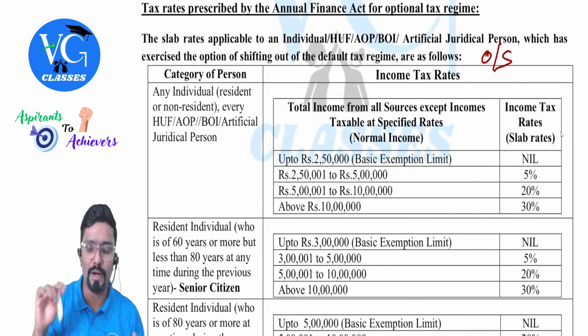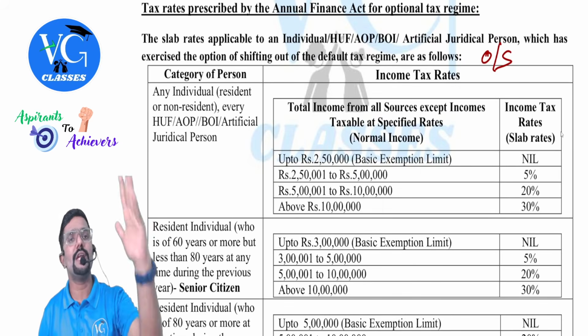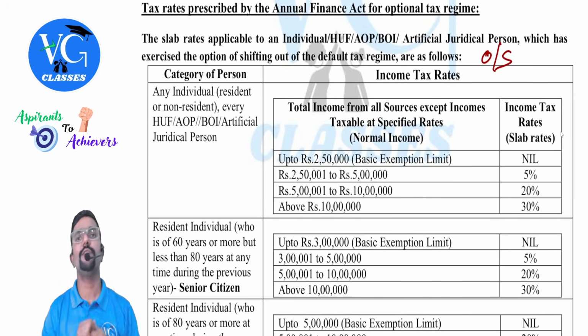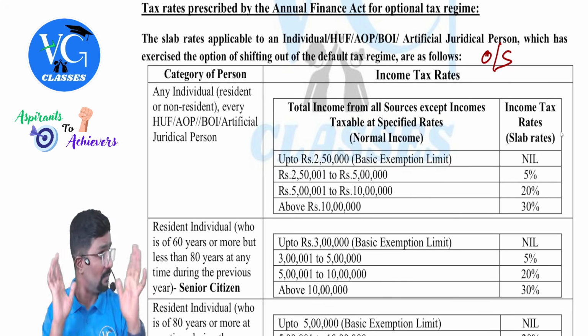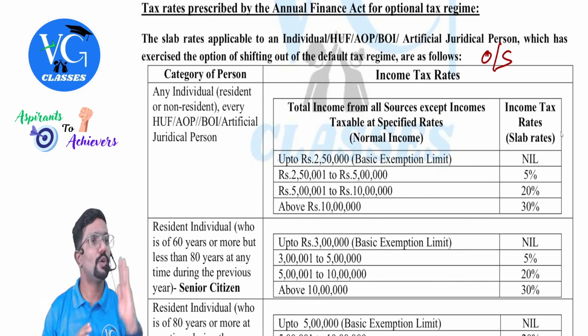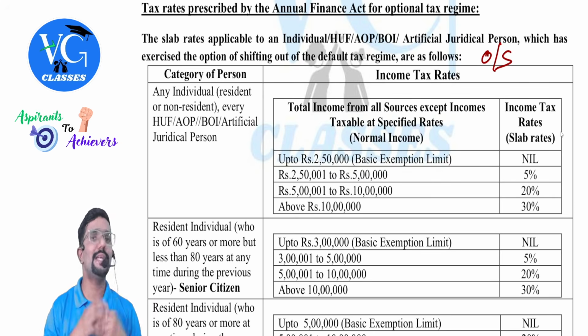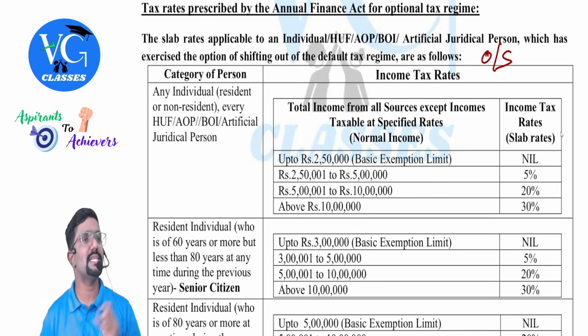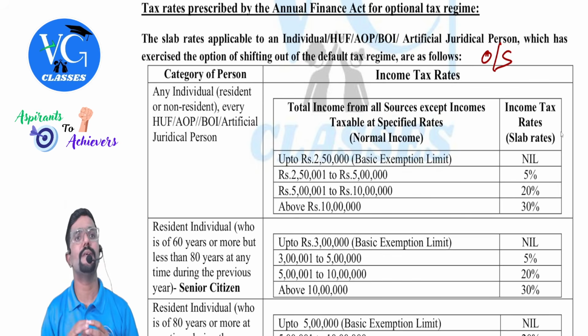Hope you guys can remember. Let us recall. Come on, repeat along with me. If individual, HUF, AOP, BOI or artificial juridical person is opting out of default regime and following optional scheme, what are the tax rates applicable? Up to 2,50,000, nil. 2,50,000 to 5 lakh, 5%. 5 to 10 lakh, 20%. More than 10 lakh, 30%. But if an assessee is a resident individual aged 60 or more, the basic exemption limit would be 3 lakh. So up to 3 lakh, nil. 3 to 5, 5%. 5 to 10, 20%. More than 10, 30%.